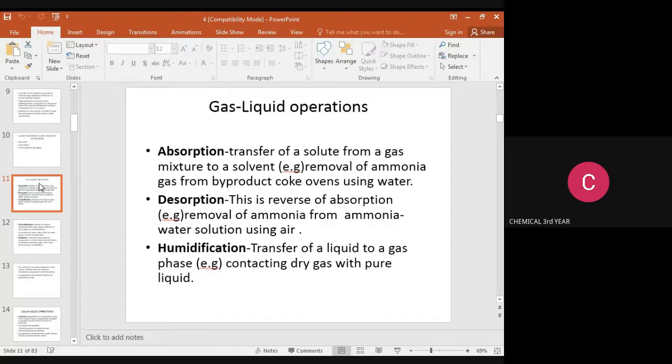Another operation is desorption. This is the reverse of absorption. For example, the removal of ammonia from an ammonia water solution using air.